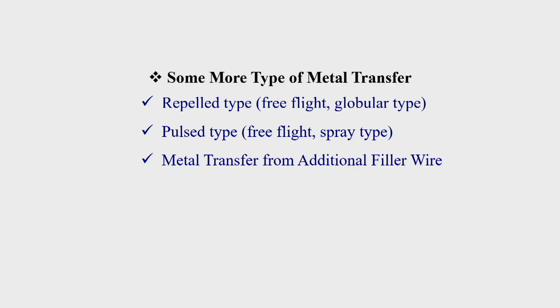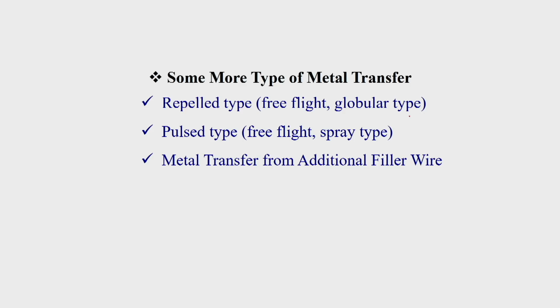Generally these are the metal transfers which are observed. This is some other type of metal transfer. Generally these are the metal transfers which fall under the categories of either globular transfer or free flight transfer. But these types of metal transfer occur in a specific region. That is why I keep this metal transfer separately.